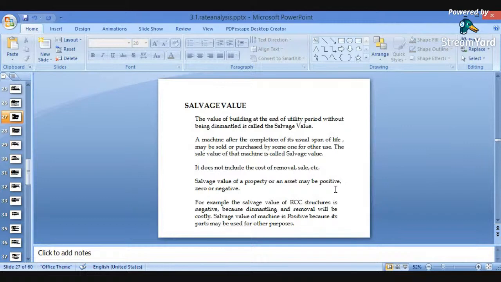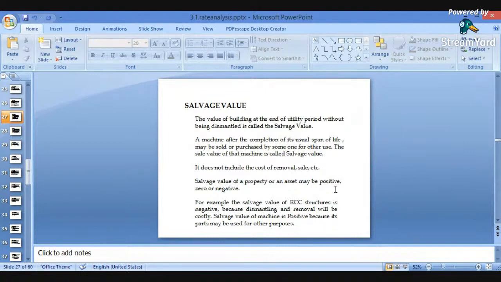The value of a building at the end of its utility period without being dismantled is called the salvage value. Again, for a constructed building a salvage value may be considered, or there may be various equipment and machines also. A machine, after the completion of its usual span of life, may be sold or purchased by someone for other use, for other purposes. That machine or the constructed building can be used for some other purpose. So before the building is dismantled, such value of the property is nothing but the salvage value. It does not include the cost of removal or sale, etc.